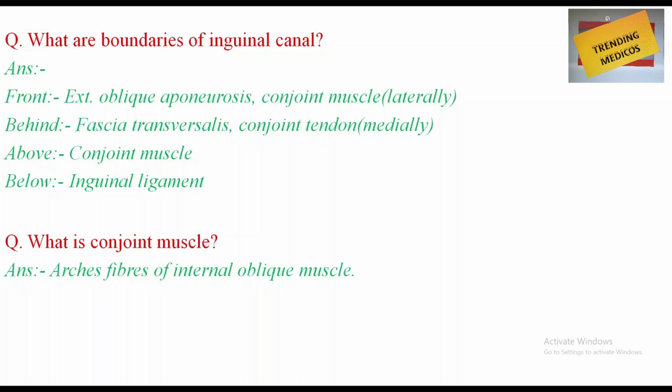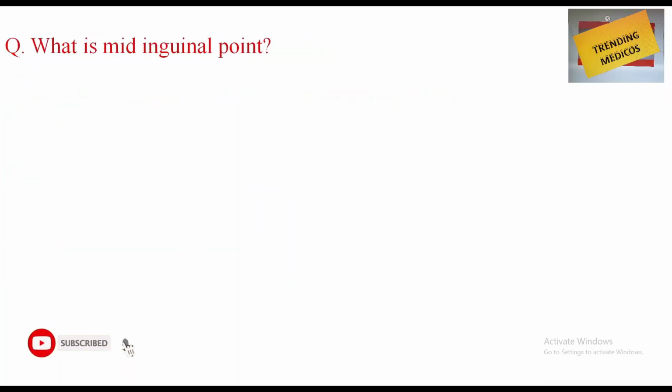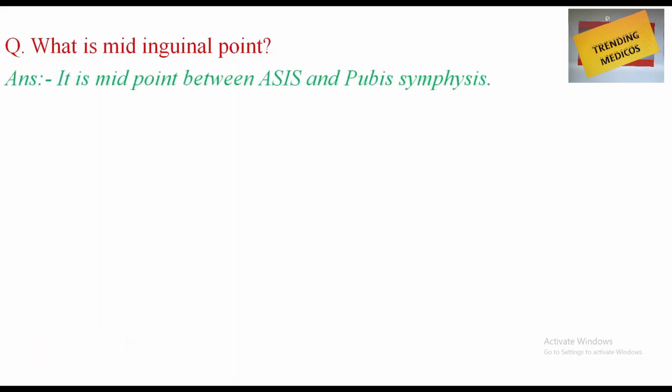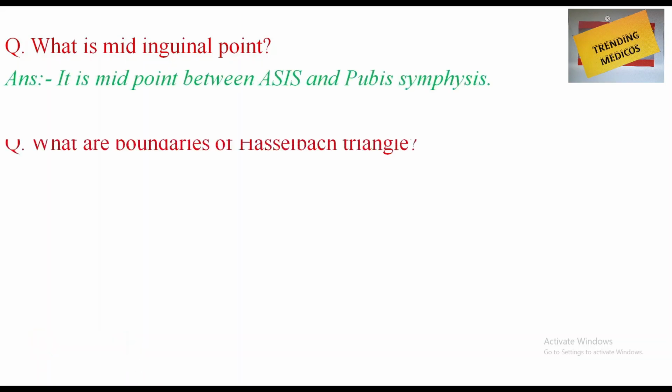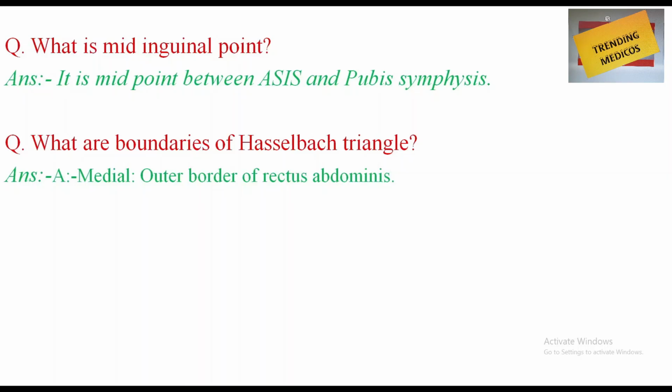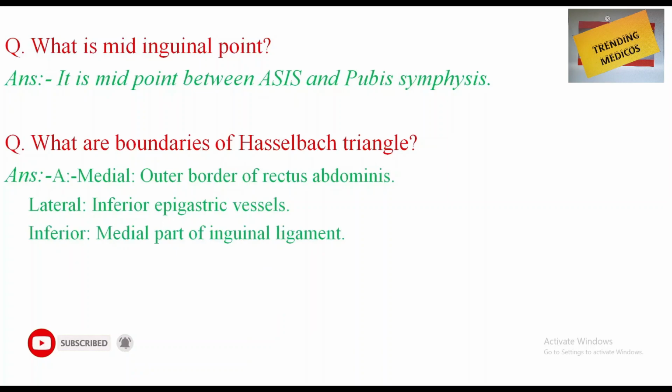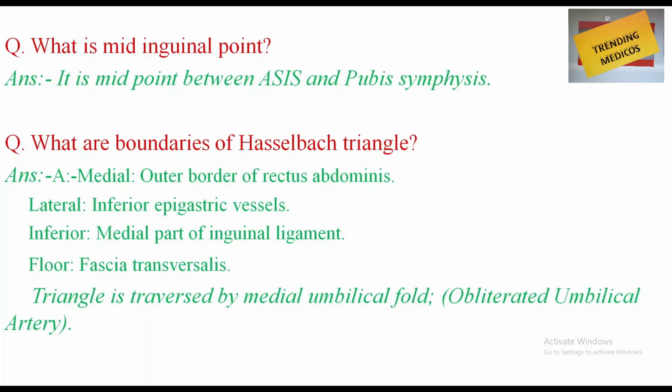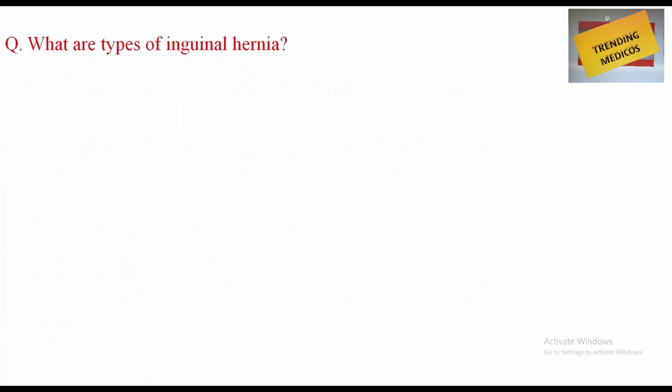So next question is, what is conjoint tendon? These are the arched fibers of internal oblique muscle. Next question which comes to mind is mid-inguinal point. It is the midpoint between ASIS and the pubic symphysis. Next question that comes to the mind is, what are the boundaries of Hesselbach's triangle? Medially, it is formed by the outer border of rectus abdominis. Laterally, it is inferior epigastric vessels. Inferiorly, medial part of inguinal ligament. Floor is formed by the fascia transversalis. Triangle is traversed by the medial umbilical fold, that is obliterated umbilical artery.